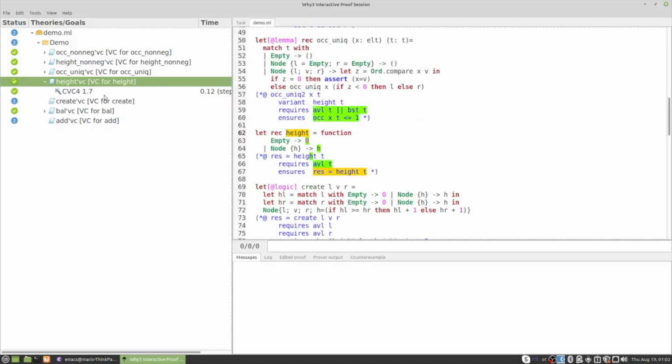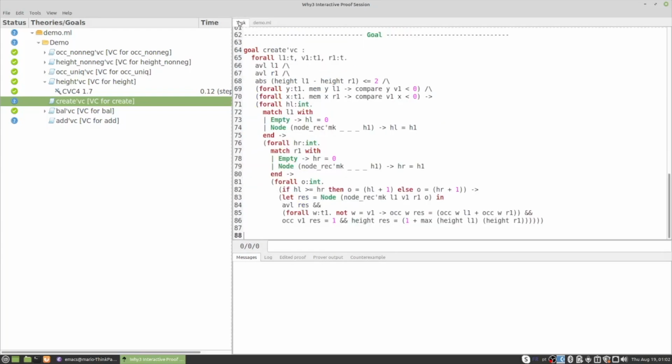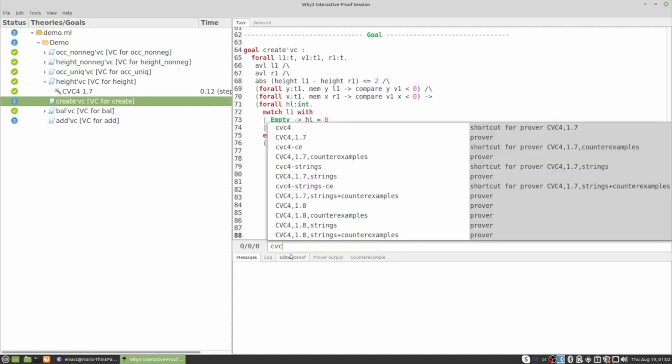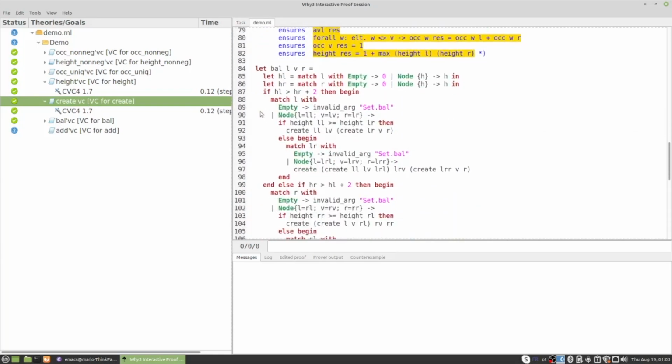Now, moving into the create function. All right, so this is a more interesting one when compared to height. I can take a look into the generated task, where I see that the goal is now a larger formula, but let's try to prove it directly as well using CVC4. Okay, and CVC4 is also able to discharge it in almost no time. So it is still doable directly. This formula here on the right hand side is still amenable to an SMT solver to directly discharge it. And now I can be brave and jump ahead into the bal function.